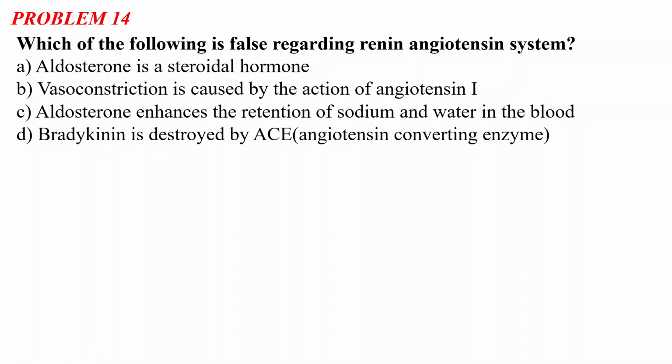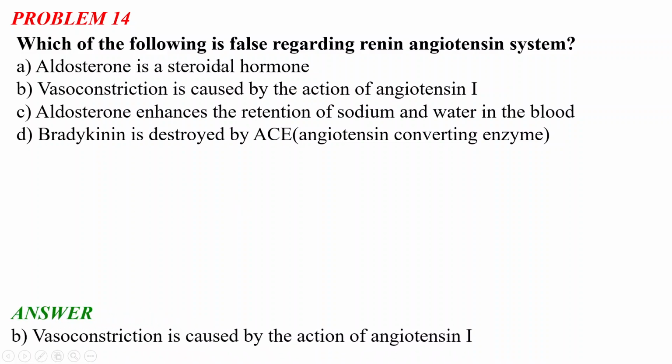So the renin-angiotensin system is one of the very important systems in our body. Okay, this is associated with blood pressure actually, the hypertension and the blood pressure, all of that is happening with the renin-angiotensin system. It's a very important system, and you should know the system in detail. So the correct answer, the false statement regarding the renin-angiotensin system, is option B. The vasoconstriction is caused by the action of angiotensin 1.